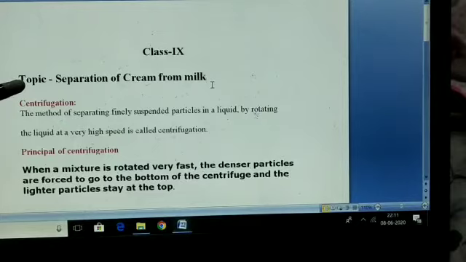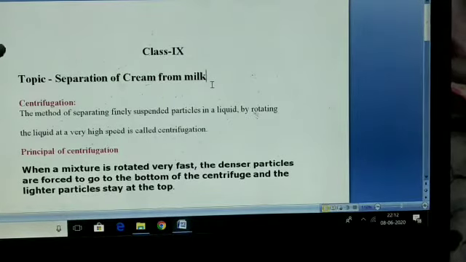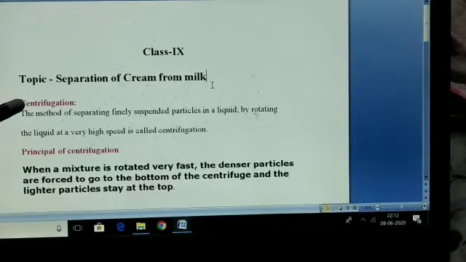Sometimes the solid particles in a liquid are very small and pass through a filter paper. For such particles, the filtration technique cannot be used for separation. Such mixtures are separated by centrifugation.